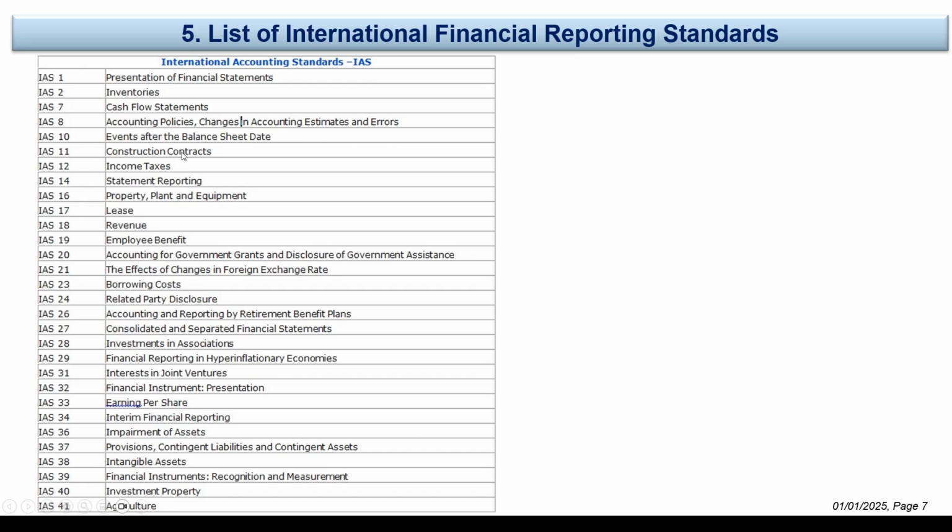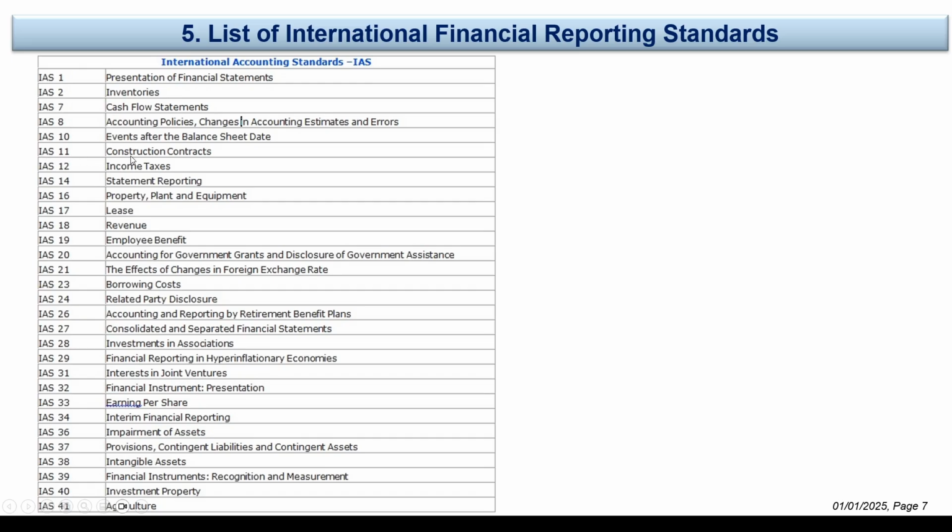Events after the balance sheet date is IAS 10. This is how to deal with it when we close the accounts at the end of the year. After that, we get information that may impact the financial statements for the last year. However, we are not able to correct our financial statements now. In this standard, we see how to do the necessary transactions.